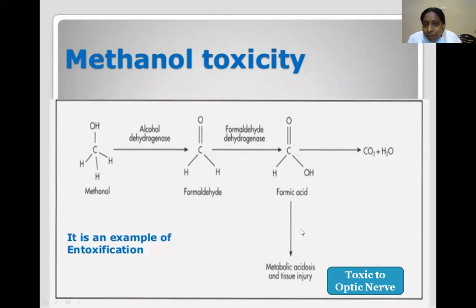It is an example of intoxication. Formaldehyde in the presence of formaldehyde dehydrogenase is converted to formic acid. The formic acid finally results in carbon dioxide and water. This formic acid is mainly toxic to the optic nerve.